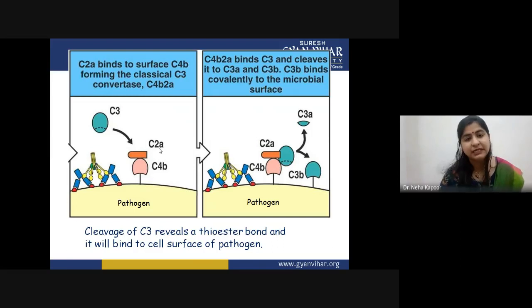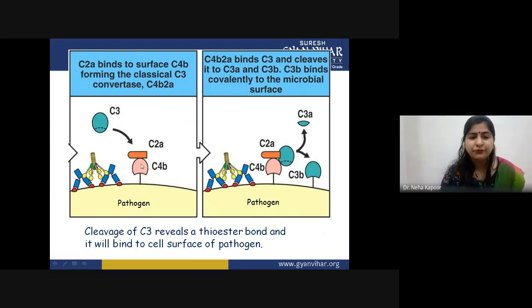Why do we call it C3 convertase? Because when this complex is formed, as the name suggests, it will be able to convert the C3 protein. So the next step is that C3 protein comes and is cleaved into two parts again.